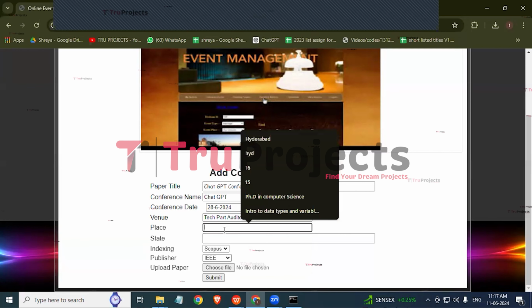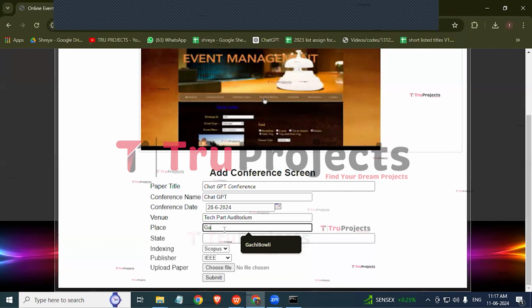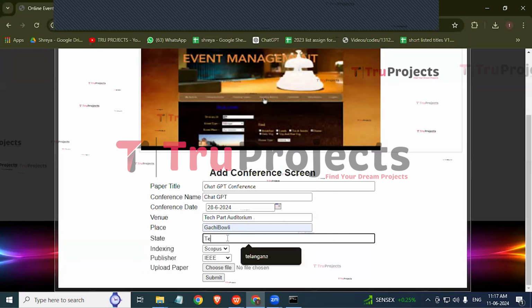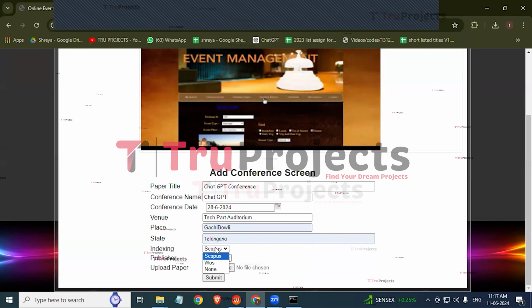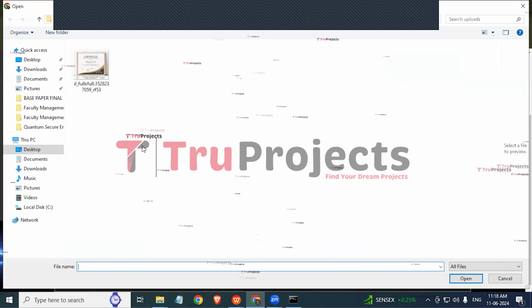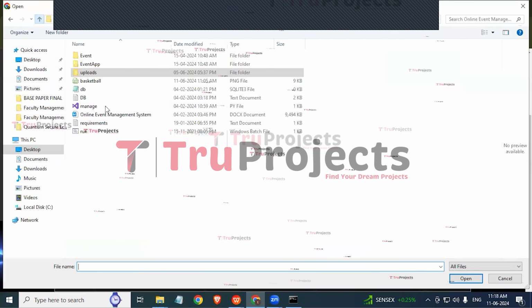And the place is Gachibowli, and the state is Telangana. So indexing is Scopus, publisher is IEEE, and here we need to click on choose file to upload the paper that will be in the conference group. So click on that. So we'll be publishing this paper.